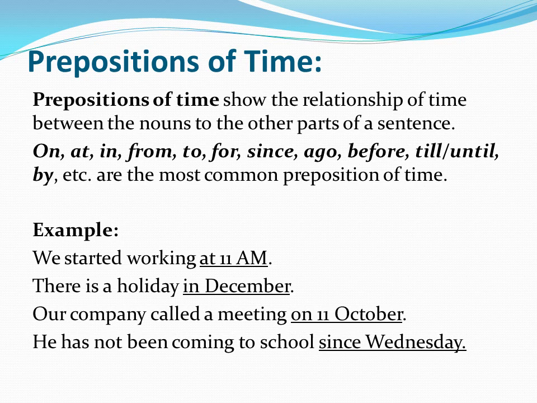There could be many other examples. We had reached there before Friday. Friday is the point of time and before is the preposition. I have to stay here till he comes. Till is the preposition of time.